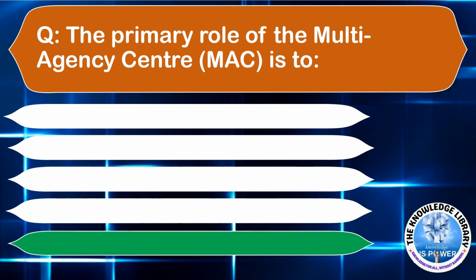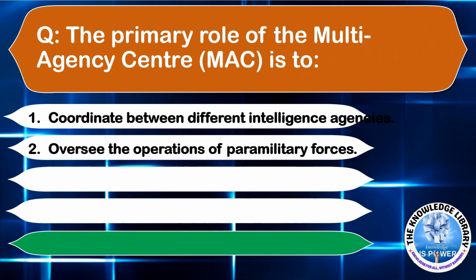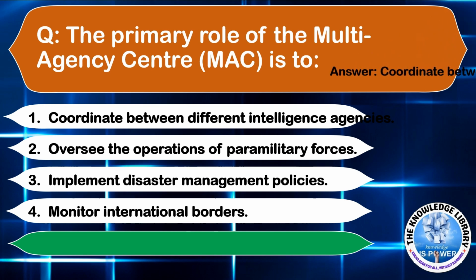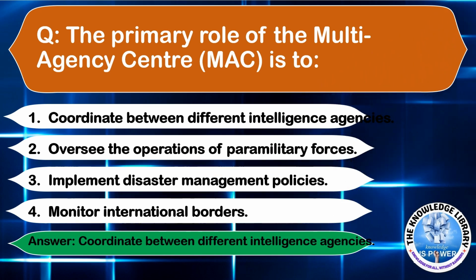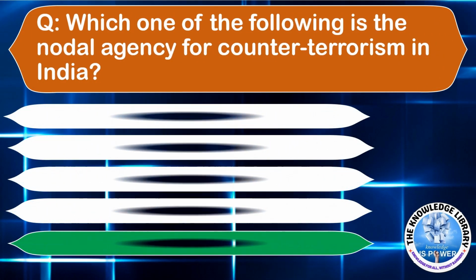The next question is, the primary role of the Multi-Agency Centre is to: Option A, coordinate between different intelligence agencies. Option B, oversee the operations of paramilitary forces. Option C, implement disaster management policies. Option D, monitor international borders. Answer is Option A, coordinate between the different intelligence agencies.